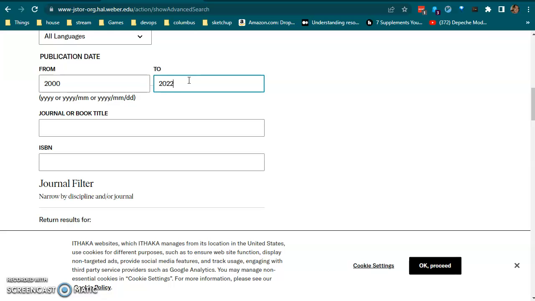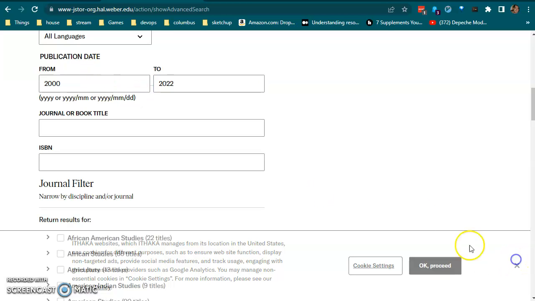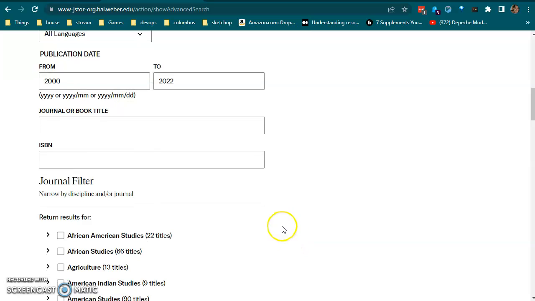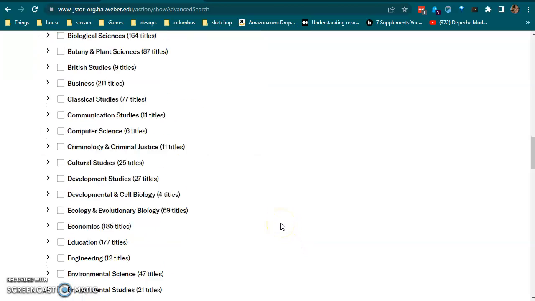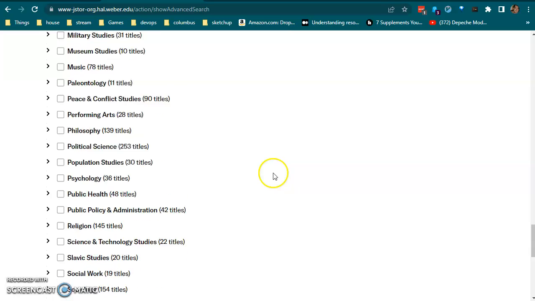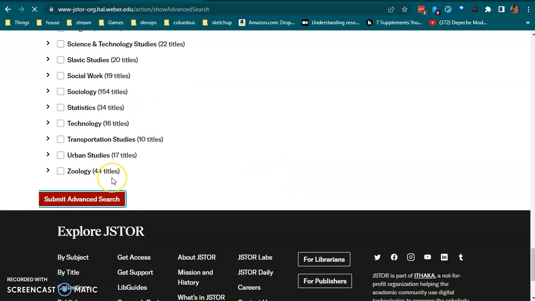So the reason why I decided to pick a specific date range is because I want the article to be more relevant. I know it could be played any way you wanted to in this type of research. Thanksgiving is an American holiday that has been around for centuries since the Founding Fathers came. But for the purpose of this essay, I wanted to find something that was a little bit more relevant and see if anybody else has had the same thought, like, why is there so much misinformation surrounding Thanksgiving? And why do we celebrate it as such a happy day when it's really a day of mourning?